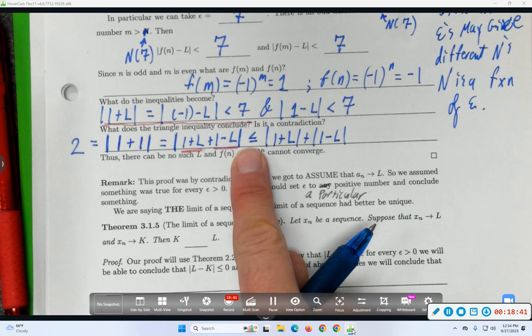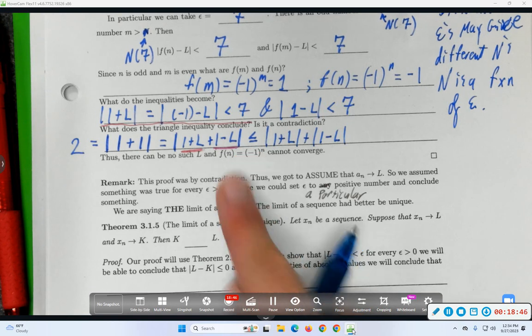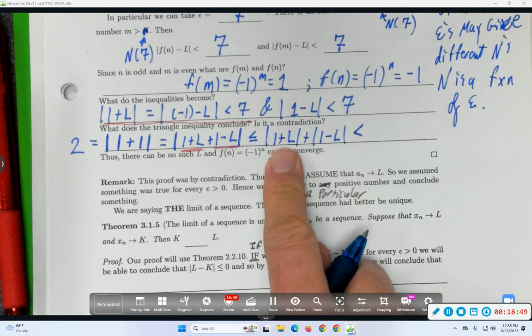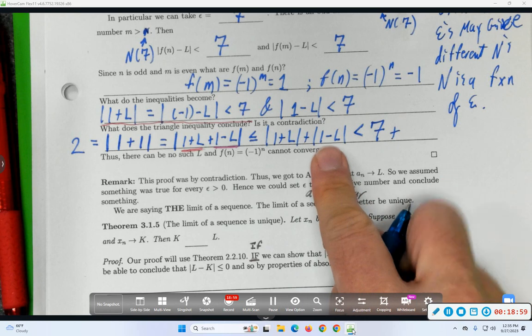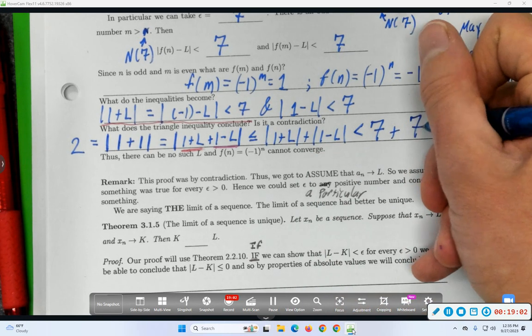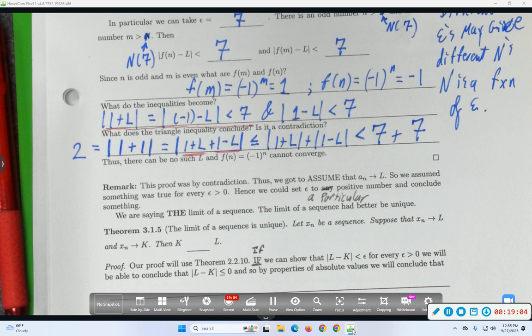Is the step correct? As in follows from the previous steps? Oh, neat. Do I have an upper bound on how big absolute value of 1 plus L is? What is that upper bound? Same thing there? Cool. So it looks like I conclude that 2 is less than 14. Is that a contradiction? So 7 wasn't good enough, but I could have put anything in place of 7. And the same argument would have gone through. What seems like a better choice than 7?